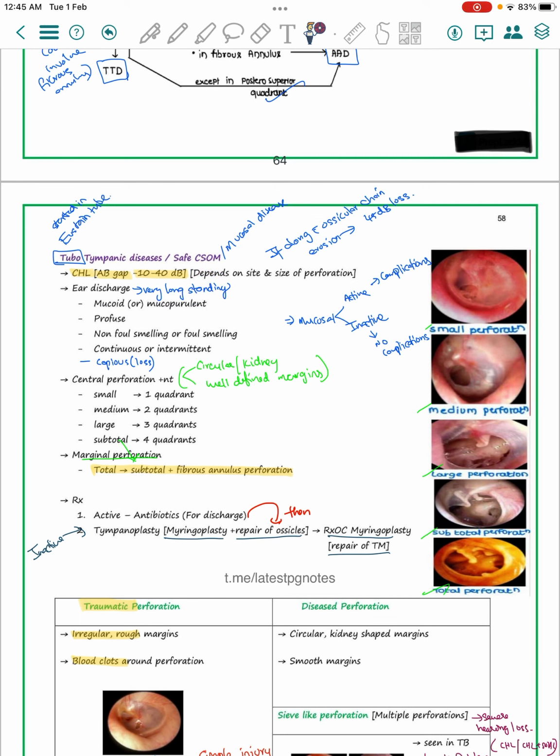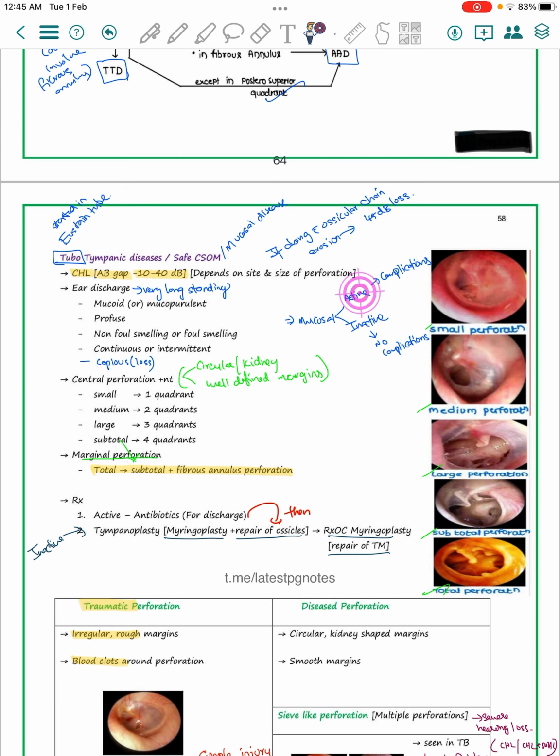The discharge is mucoid or mucopurulent. It may be profuse, and non-foul smelling, whereas in the unsafe type it will definitely be foul smelling. This characteristic changes here. It is continuous or intermittent. It is also known as a mucosal disease, because of the mucoid discharge. It is divided into two types, active or inactive.